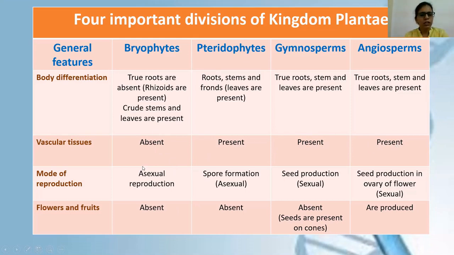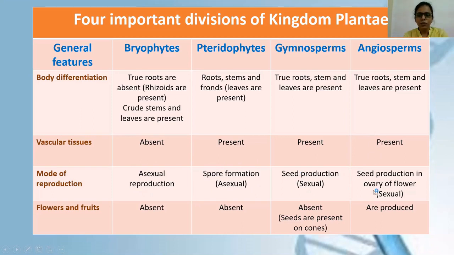Mode of reproduction in case of bryophytes is always asexual reproduction. And in case of pteridophytes, it is by spore formation. This is very important. You have to remember this. Mode of reproduction in pteridophytes is by spore formation. It's also asexual. And gymnosperms and angiosperms both reproduce sexually by the production of seeds.